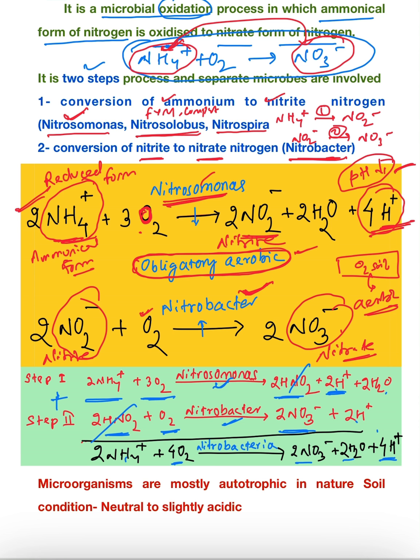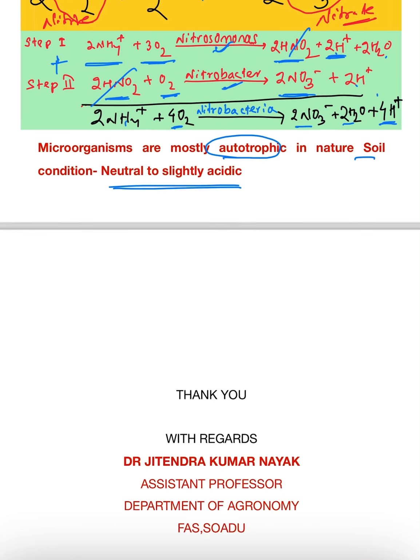So all over you can see nitrification is which process? Oxidation process. The microorganisms are mostly autotrophic in nature, and in which soil is the bacteria found? Mostly they are found in slightly acidic to neutral soil.